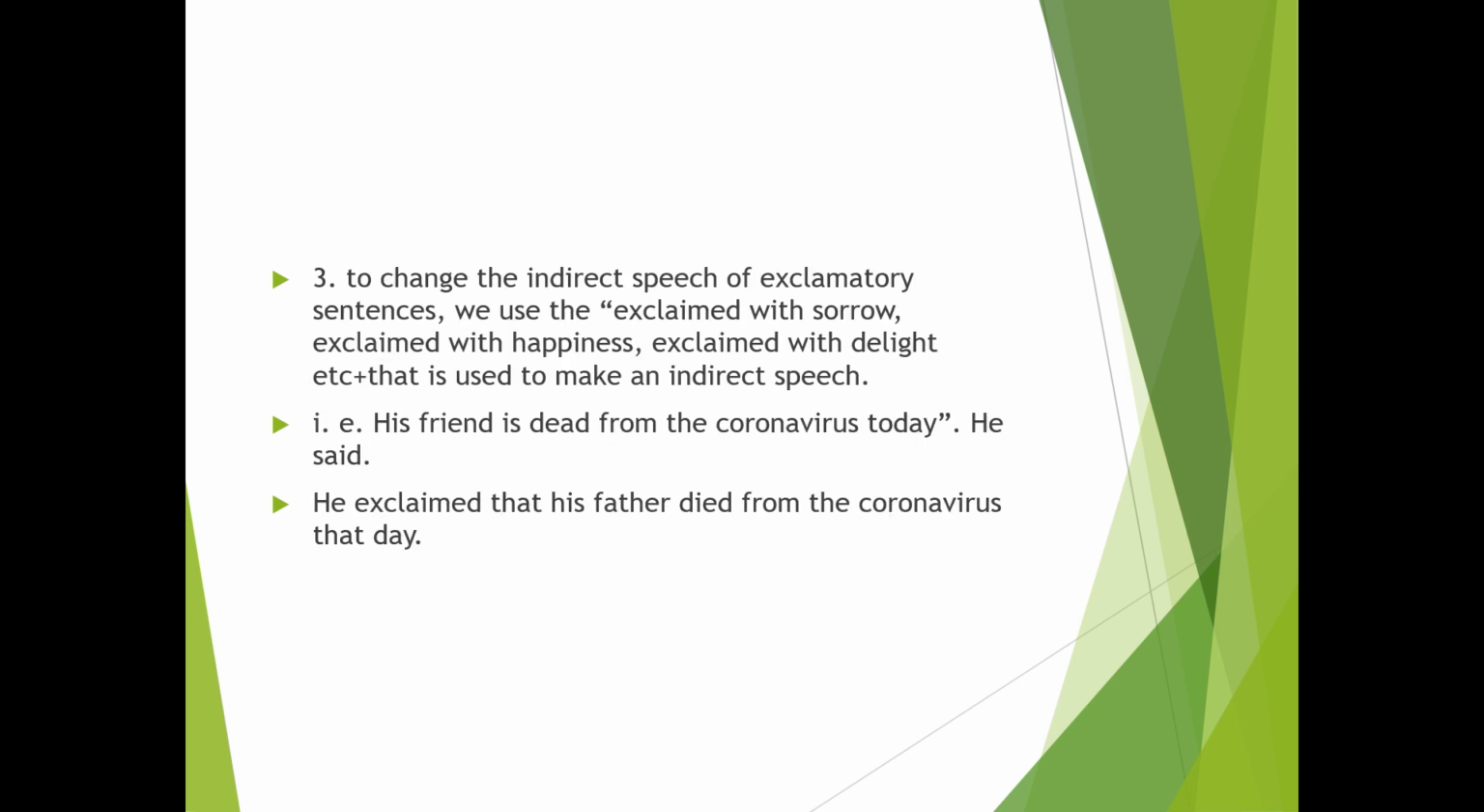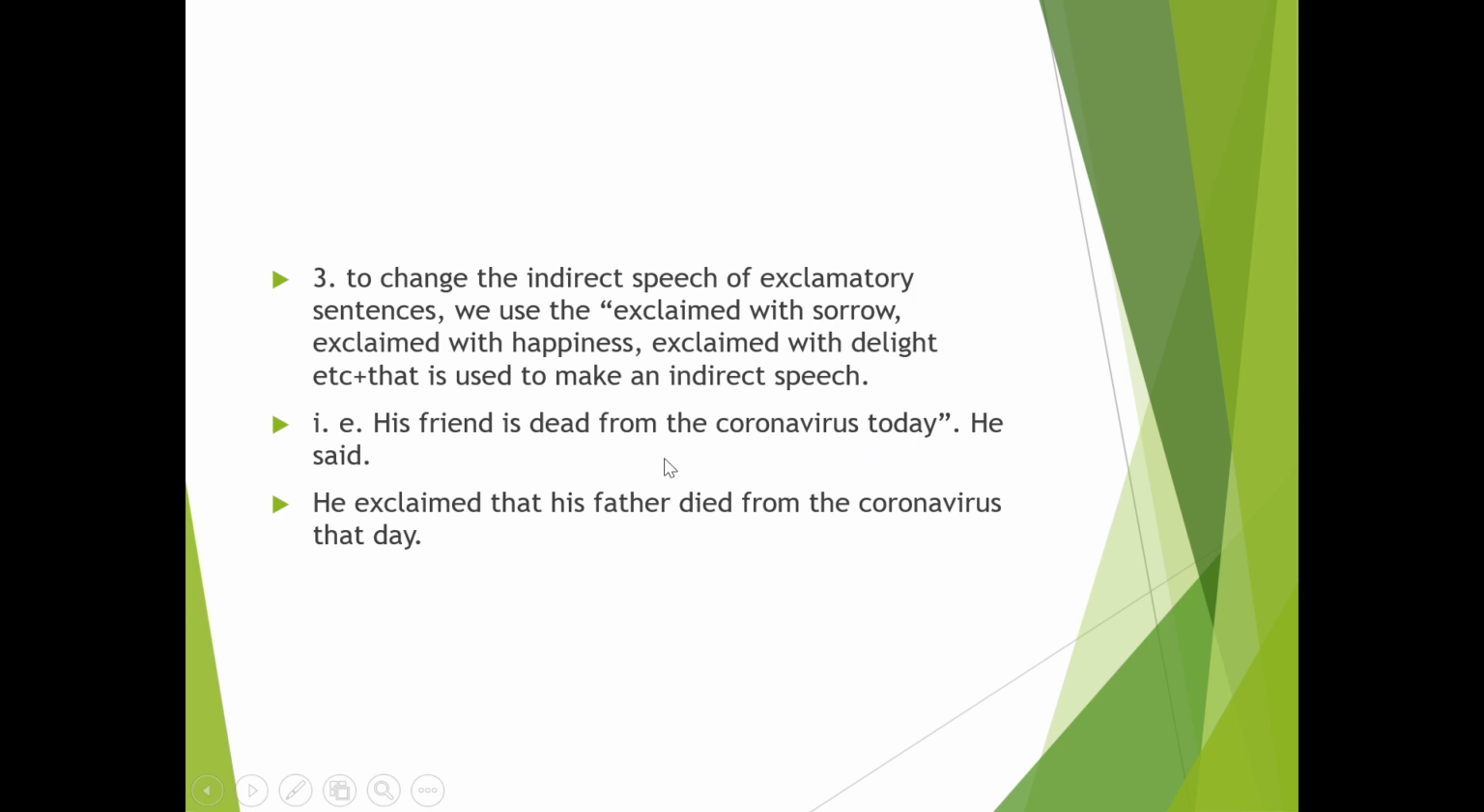In imperative sentence. To change the indirect speech of exclamatory sentences, we use exclaimed with sorrow, exclaimed with happiness, exclaimed with delight, and so on. That is used to make an indirect speech. And plus, that is used to make indirect speech of exclamatory sentence. Exclamation marks छ भने, यी माथिको exclaimed with sorrow, exclaimed with happiness, exclaimed with delight, exclaimed with surprise, यसरी युज गर्छौं.